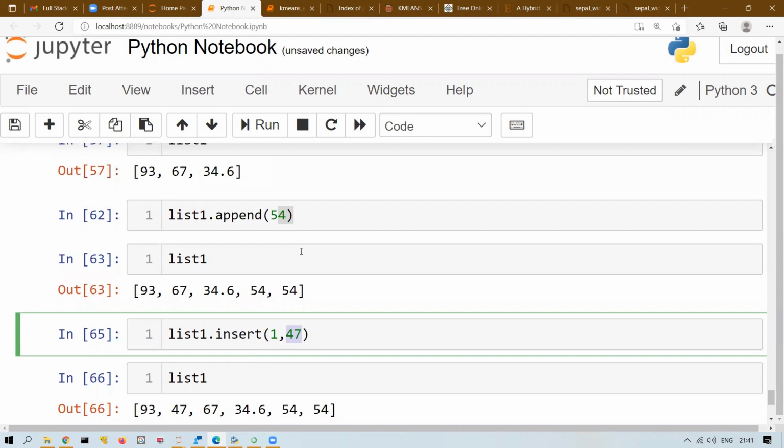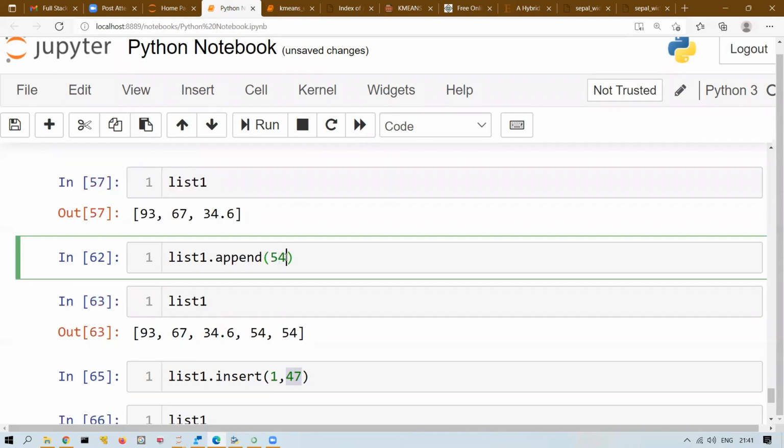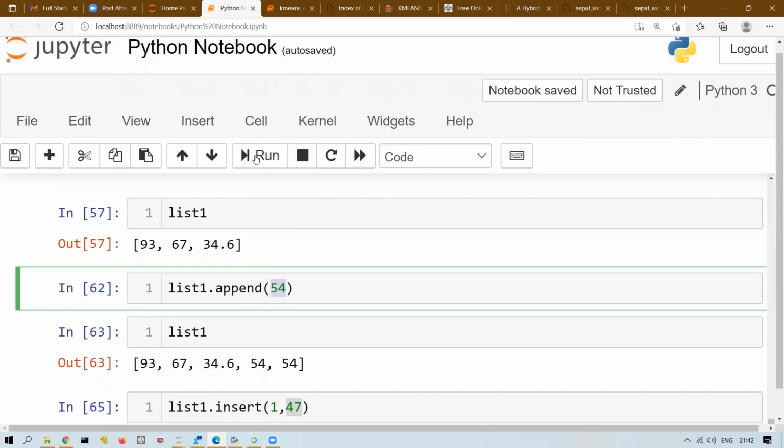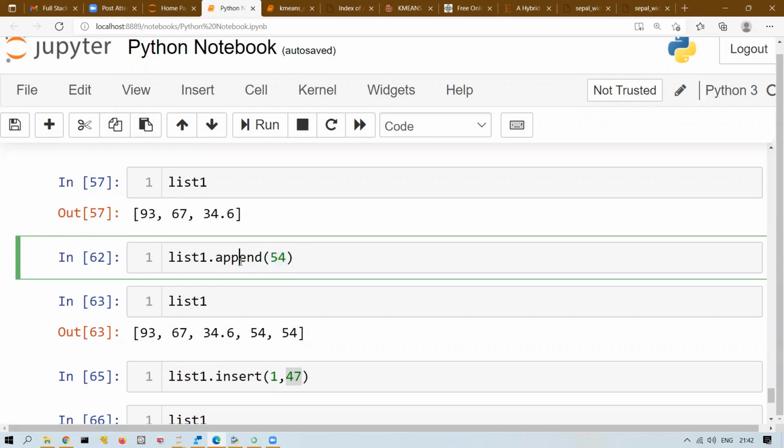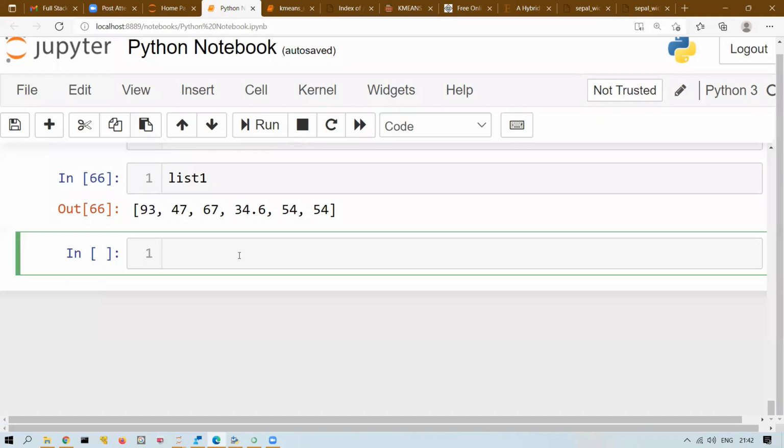You can ask me one more question, that there is a problem with append. What if I want to add multiple elements? Should I add them one by one, which is not a good approach? Is there any method which will allow me to add multiple elements at a time at the end of the list? The answer is yes, and that is the extend method. You will use the extend method to add multiple elements at the end of the list. Let me show you how.